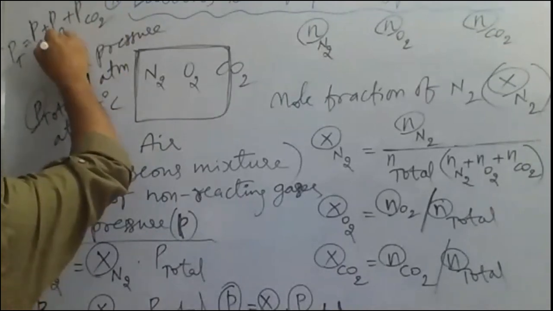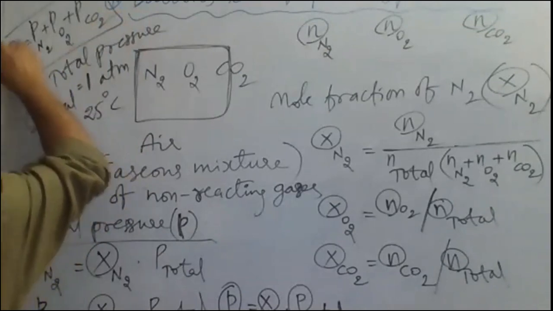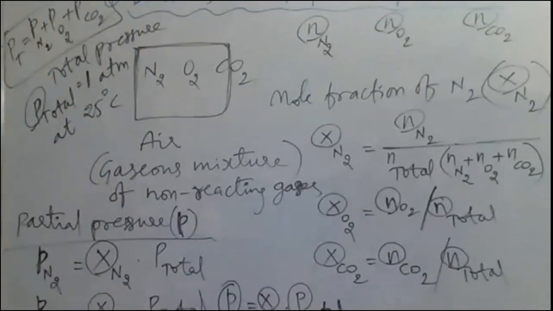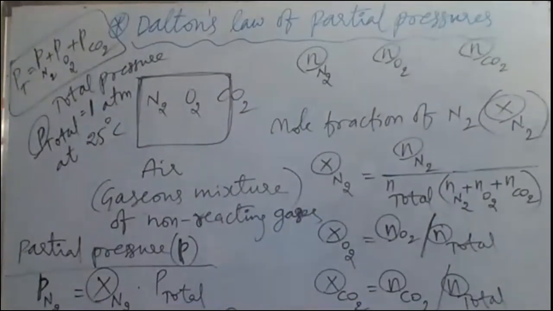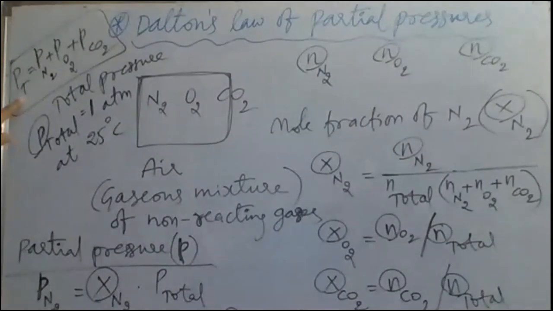So the partial pressures of all the gases together make the total pressure. The total pressure of the gaseous mixture is equal to the sum of the partial pressures of all the individual gases. The sum of the partial pressures of all the individual gases is equal to the total pressure. So it's about the concept of partial pressures.